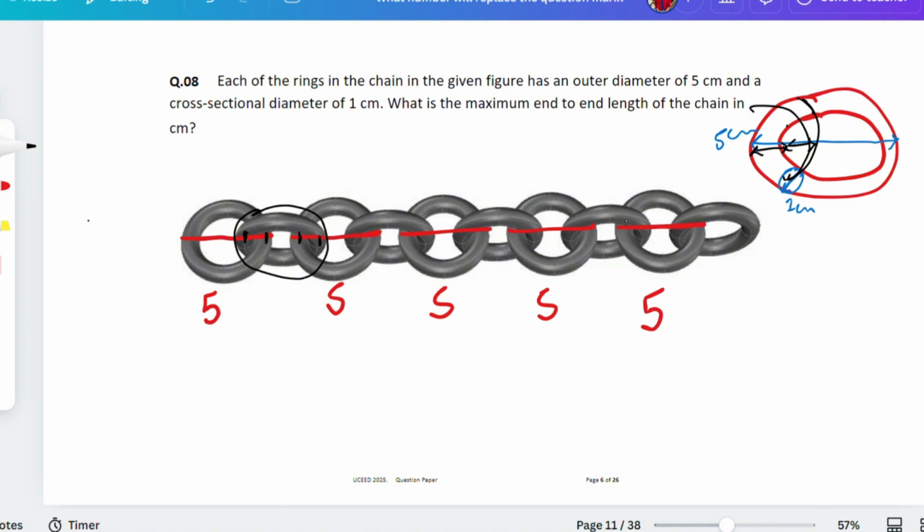So how many else, how much length do you get from here? Only this one. This one is how much, guys? 5 minus 4, that is equal to 1 centimeter. So 1 centimeter from here, 1 centimeter from here, 1 centimeter from here, and from here you could see there's 1 centimeter, 1 centimeter. Okay? And this one from here to here is how much? 5 minus 2, that is equal to 3 centimeter.